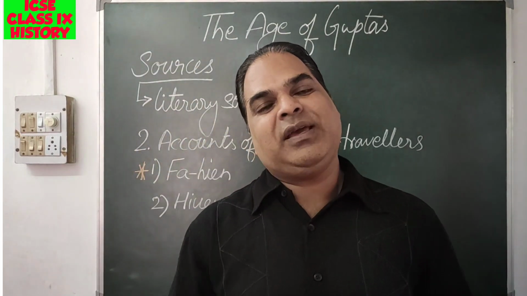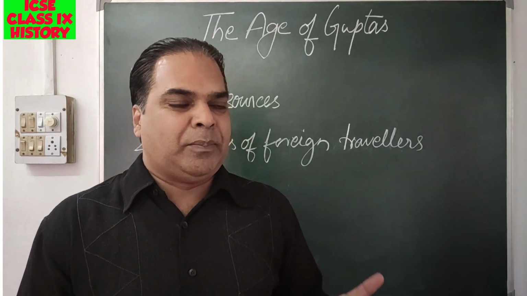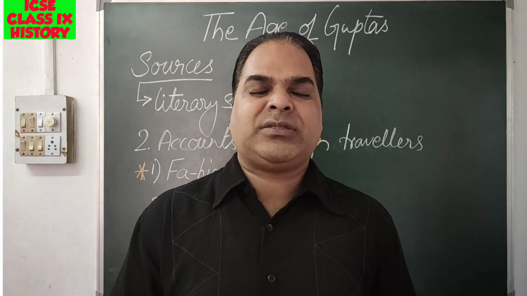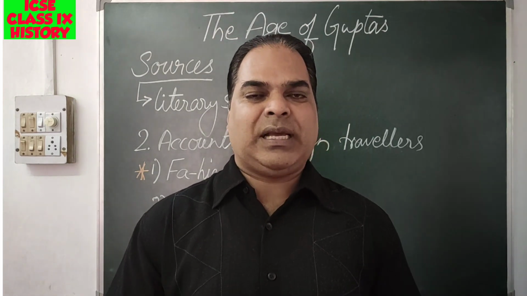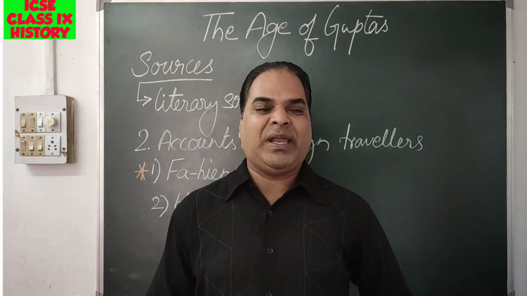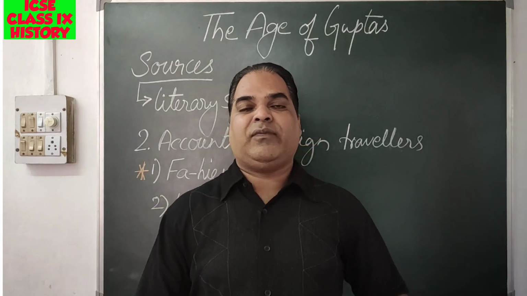Fa-hien was a Chinese Buddhist monk. As you know, the birthplace of Buddha and the place of enlightenment, where Siddhartha was enlightened and later became Gautama Buddha, are in India. So many Buddhists come to our country for pilgrimages.